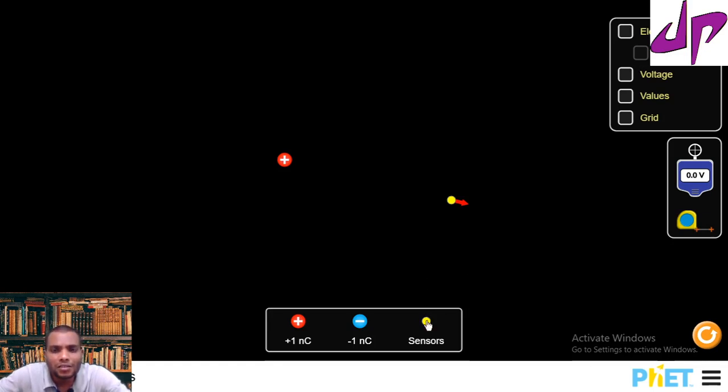Now if you place this test charge in the vicinity of this charge, anywhere, it depends upon the position. So this test charge will experience a force. Here the red arrow mark shows the direction of the force and the length of the arrow mark shows the magnitude of the force. This is the vector notation.